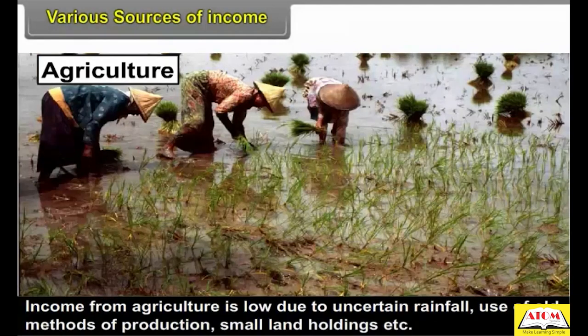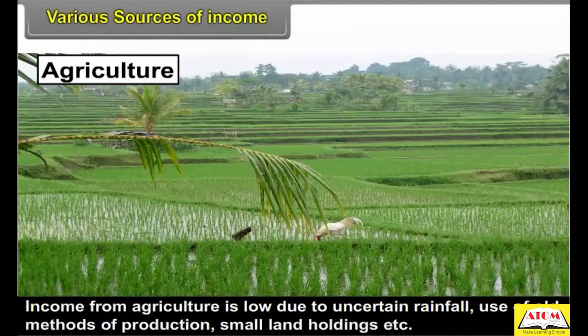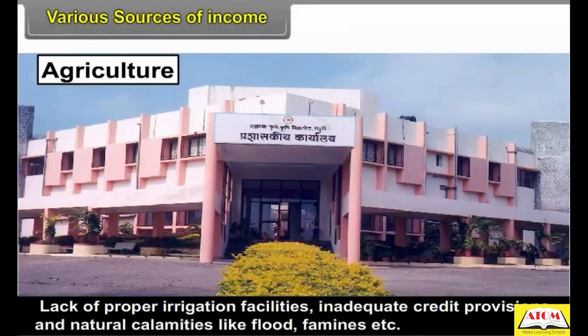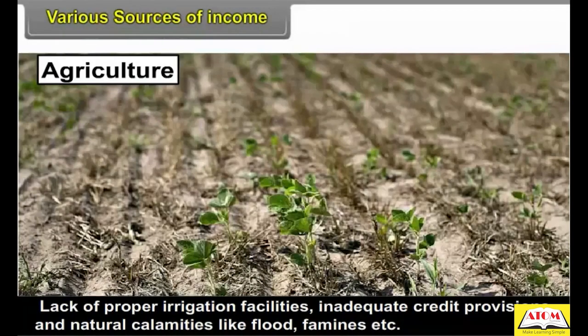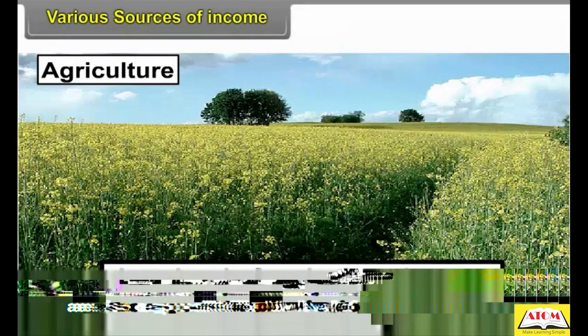Income from agriculture is low due to uncertain rainfall, use of old methods of production, small land holdings, etc. Lack of proper irrigation facilities, inadequate credit provisions, and natural calamities like flood, famines, etc. are also responsible for low level of agricultural income.